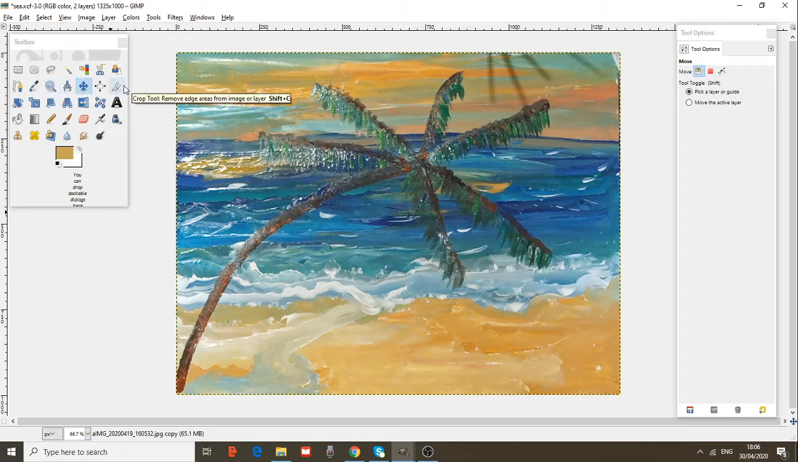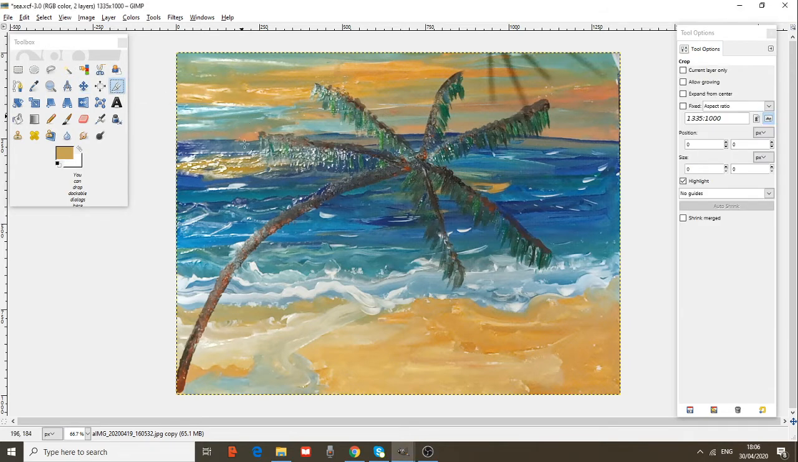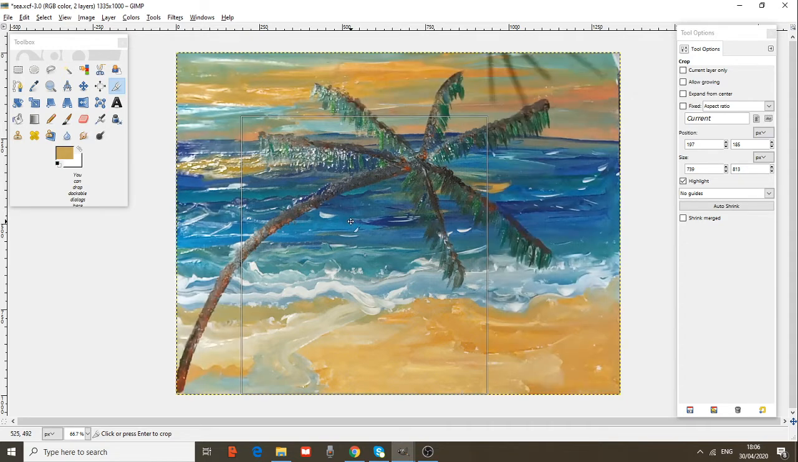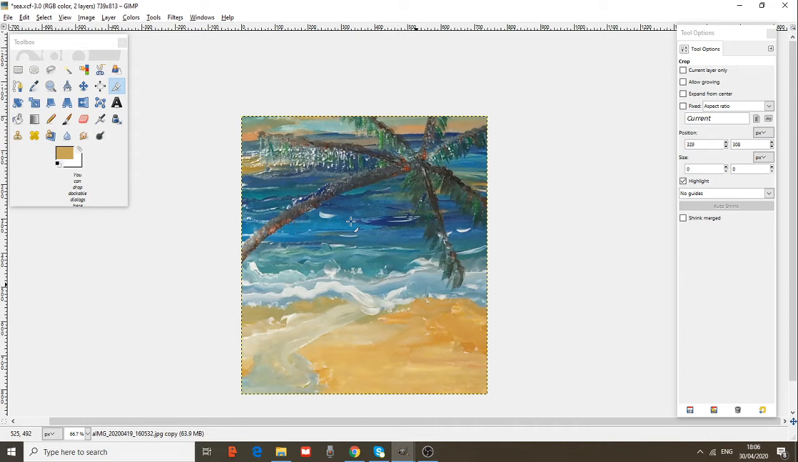What we can do with crop tool. The crop tool removes edge areas from image or layer. Press crop tool. Okay, I like this. I do not want the other part, the black part. I do not like it. So with crop tool, I choose the selection I want to crop. So with my mouse, I double click on my picture and I have just cropped the image I want to keep.